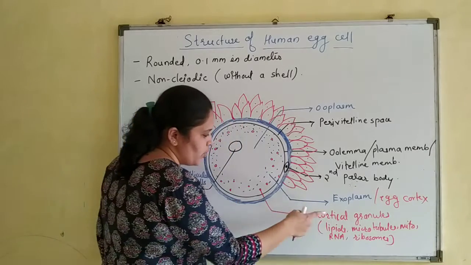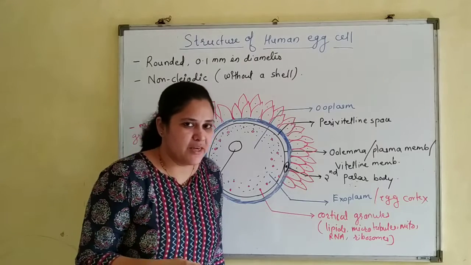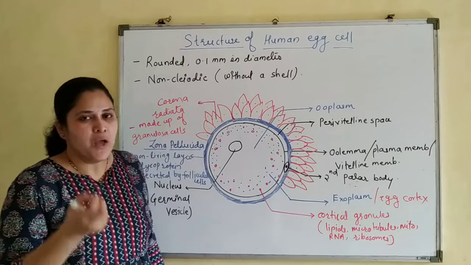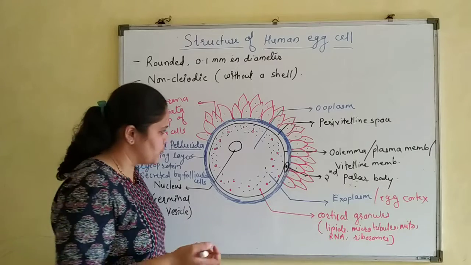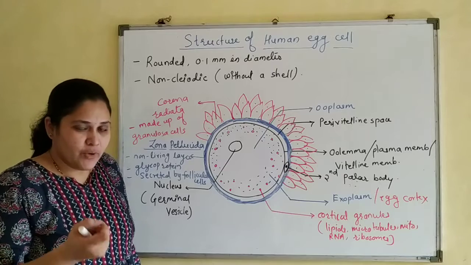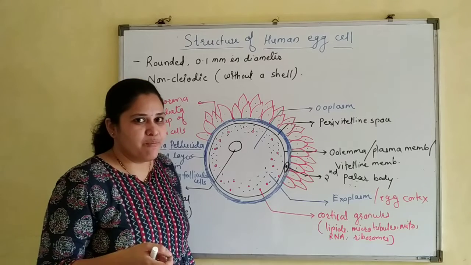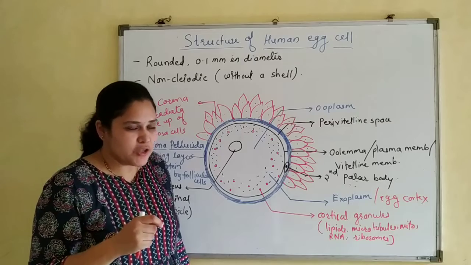Cortical granules are nothing but aggregations of endoplasmic reticulum, microtubules, mitochondria, RNA, proteins, ribosomes. They help in the acrosomal reaction, which is a very important process in fertilization.